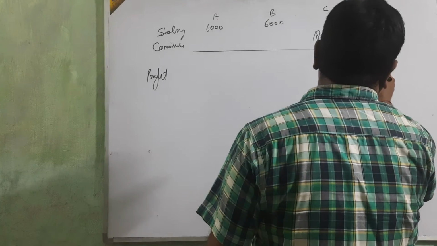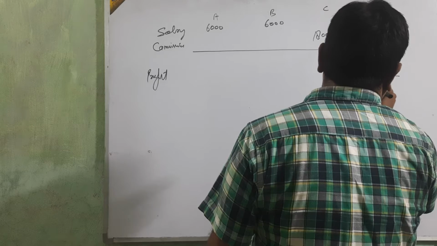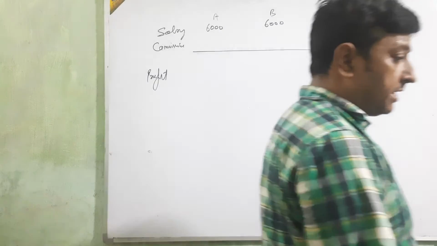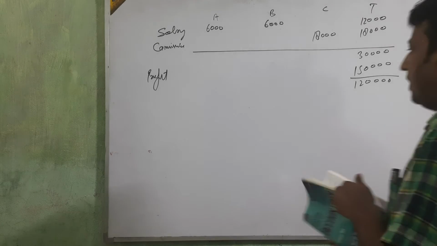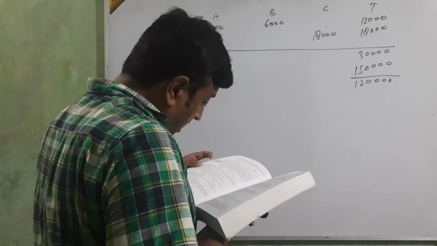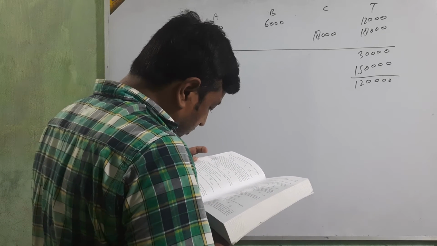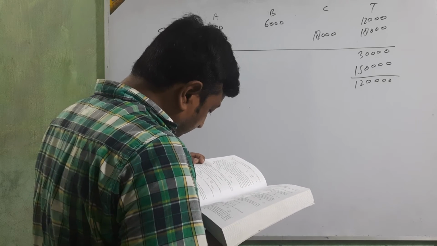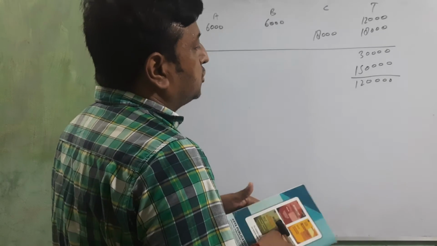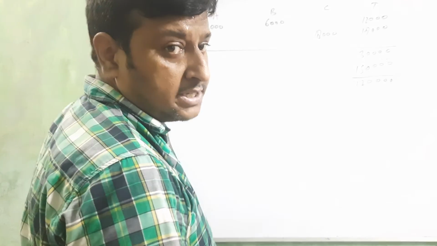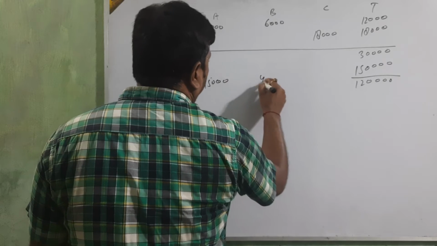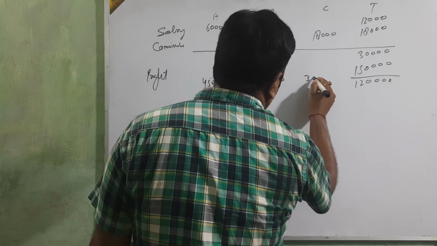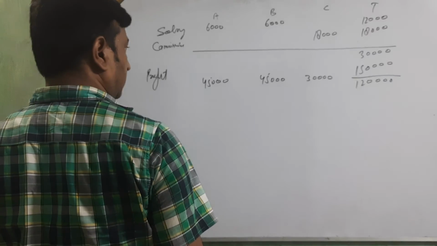Profit amount, beta, 1,50,000. Difference amount, beta, 1,20,000. Now divide this 1,20,000 in the ratio of 3:3:2, because the profit sharing ratio is 3:3:2. That gives 45,000, 45,000 and 30,000.